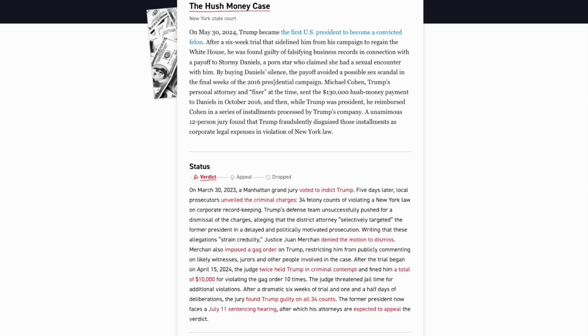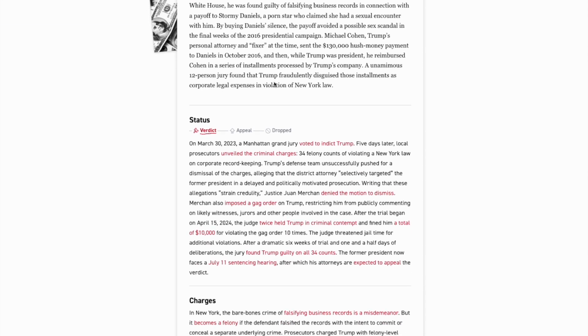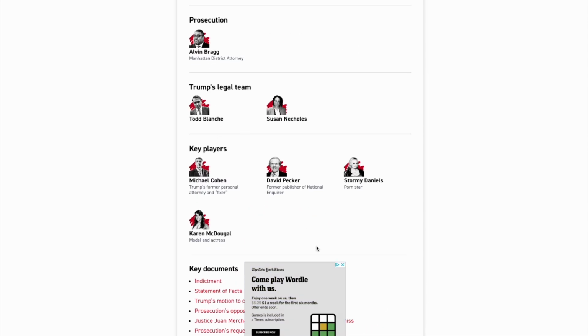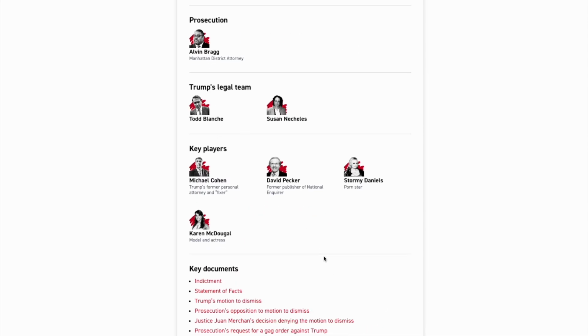So this is a state case. It has nothing to do with the federal government. Many assume that this case has only been brought about and gone to the extent that it has, to the point where the jury voted in favor of convicting President Trump, because the jury is in Manhattan, New York. Donald Trump got about 11, 12, 13% of the vote in Manhattan, so undoubtedly the jury is going to be overwhelmingly liberal, with an eye out for Donald Trump. And the prosecutor, Alvin Bragg, definitely wanted to convict Trump. And the judge of this case, Juan Merchan, also had an eye out for Trump.